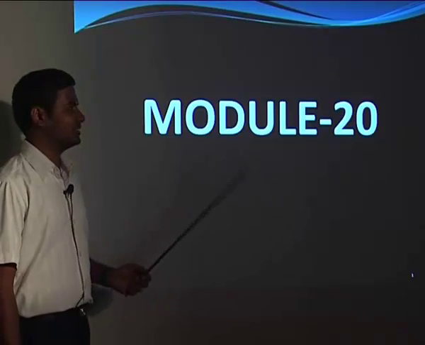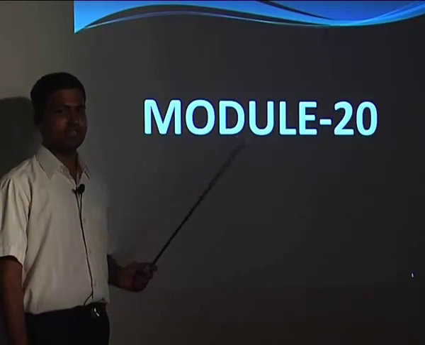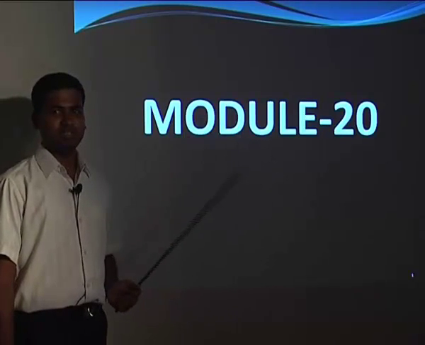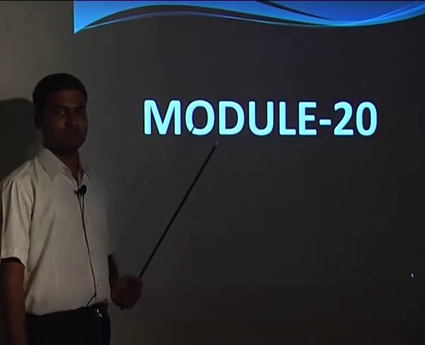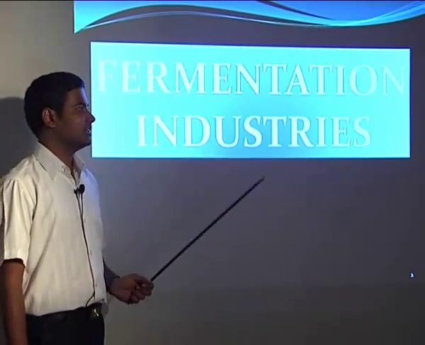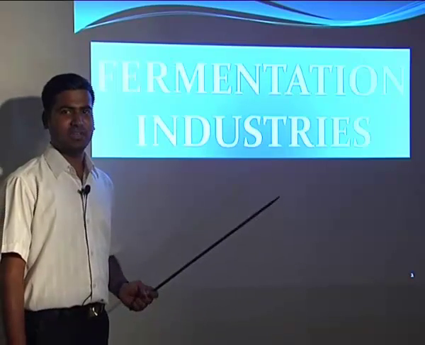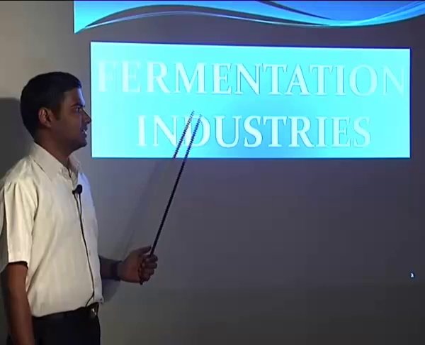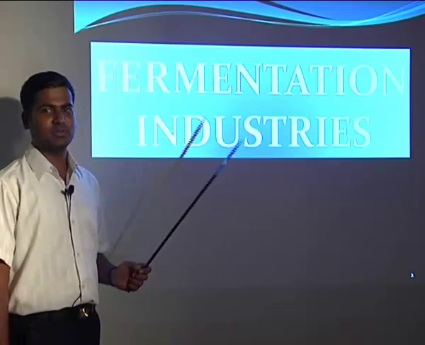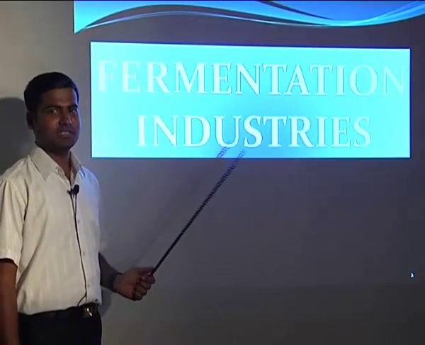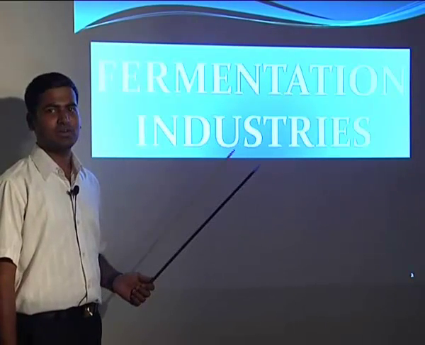The last time we have seen the pulp and paper industry and we have discussed the various aspects about the paper and pulp industry. So in these coming modules we will try to discuss a very well known industry, that is the fermentation industry. So this is very well known since many centuries and man is using these fermentation techniques to produce many products. So the very well known product from the fermentation industry, as we know, is alcohol.